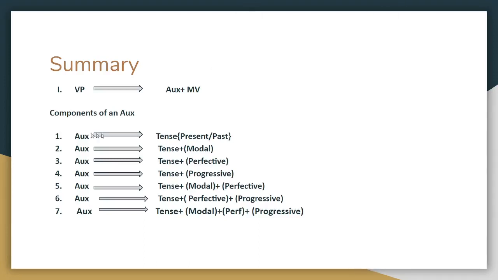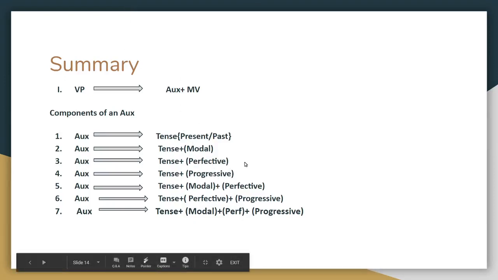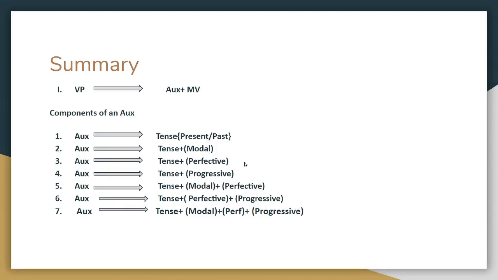So the first combination that appears in auxiliary is the combination of tense and modal. For example, she can dance is an example of such a combination. The next combination is tense plus perfective. He had eaten is an example for such a combination. Coming to the next combination, which is tense plus progressive, an example is Rama is singing. Tense plus modal plus perfective is the next combination. John will have eaten is the example of this combination.